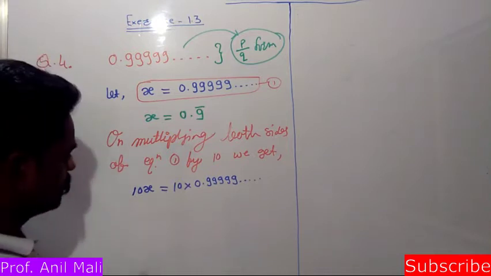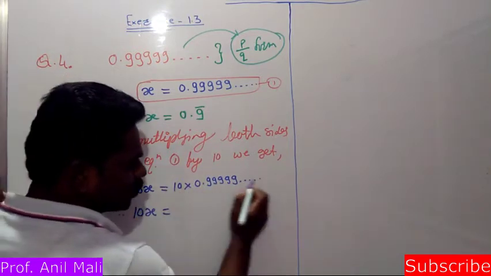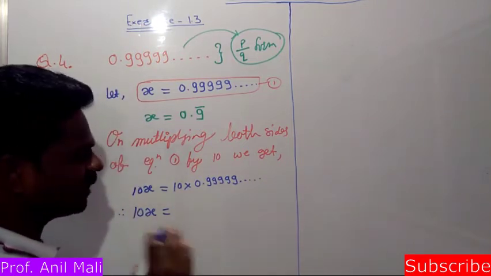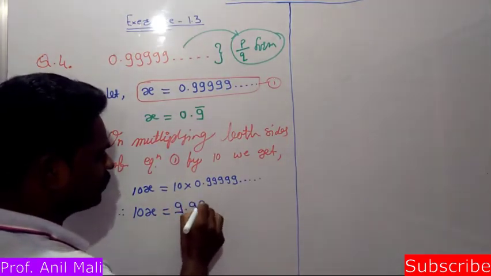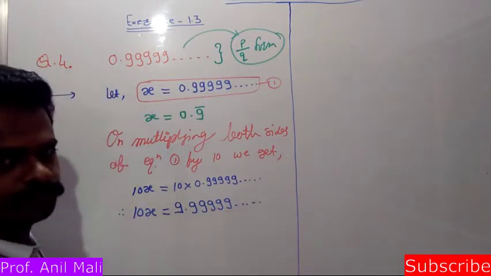No problem. Therefore, in the next step, if we multiply this whole decimal form of a number by 10, then the decimal point will be shifted by one digit to the right-hand side and the whole answer will become 9.99999 and so on.